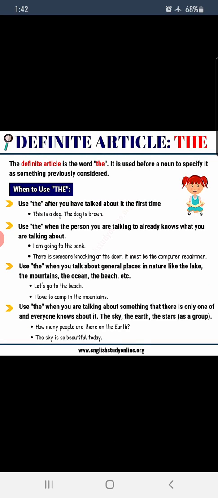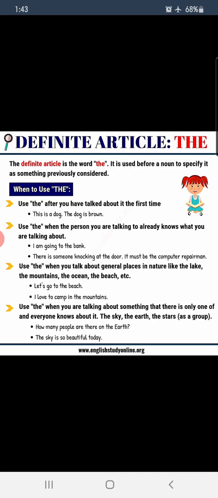Alright, okay. Now let us read more about the definite article the. It is used before a noun to specify it as something previously considered. There are some rules you can see here, children. Use the after you have talked about it the first time. Like, this is a dog. The dog is brown. For the first time, I have mentioned a dog. Now, for the second time, when I am referring to the same dog, I have used the. In the first one, I have used a. Then, when I am referring to the same dog, the.